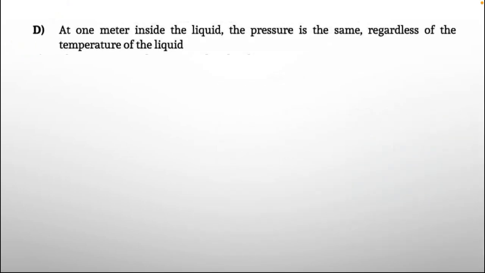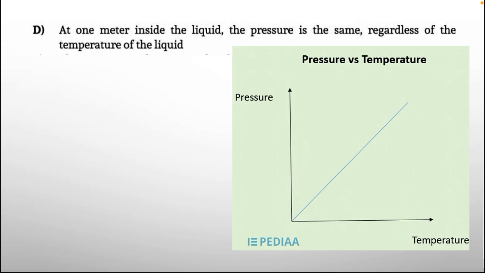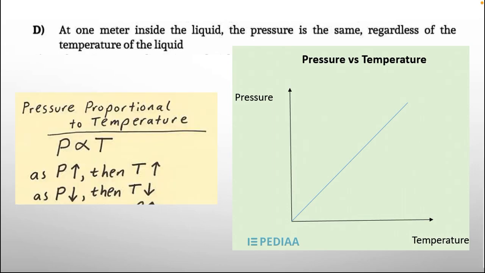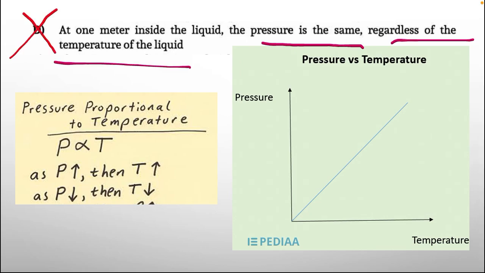Option number D. At 1 meter inside the liquid, the pressure is the same regardless of the temperature of the liquid. So according to the graph, temperature and pressure are both directly proportional. So pressure is directly proportional to temperature. If pressure increases, temperature increases, and vice versa. So the statement that pressure is the same regardless of the temperature is incorrect.